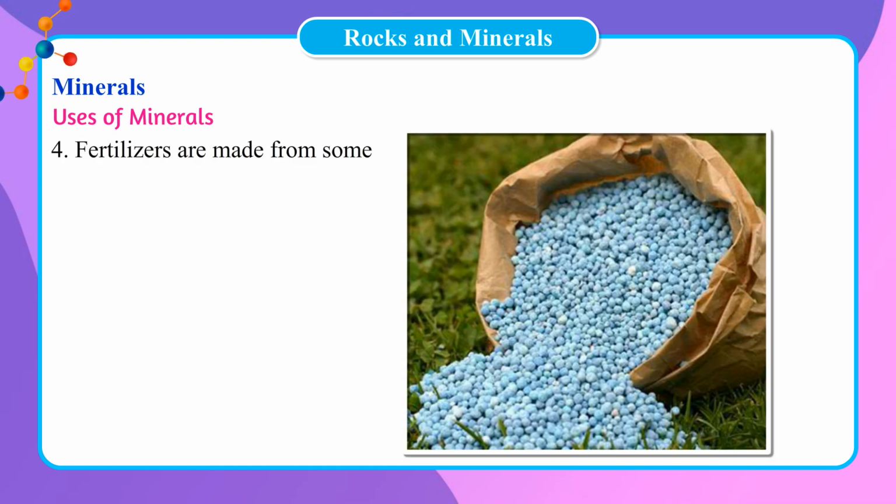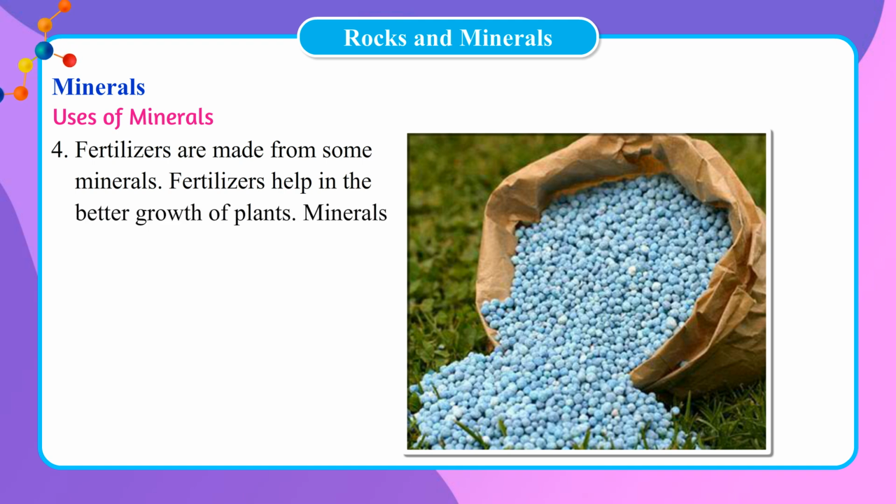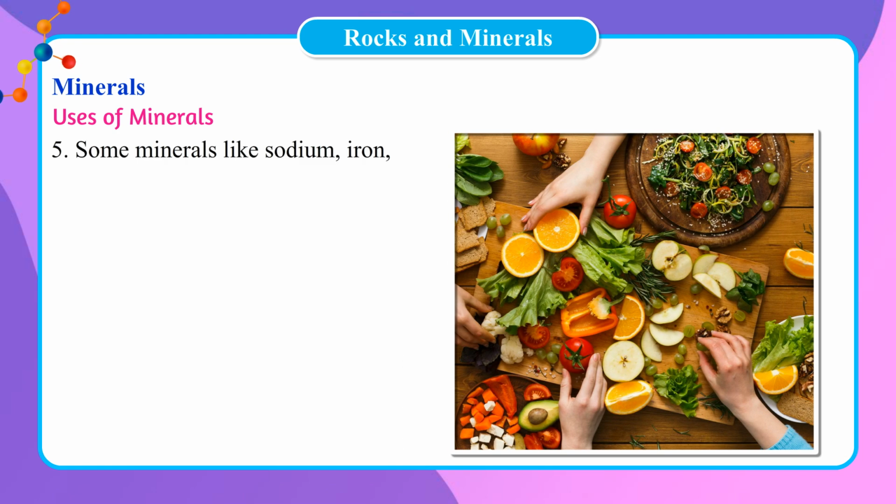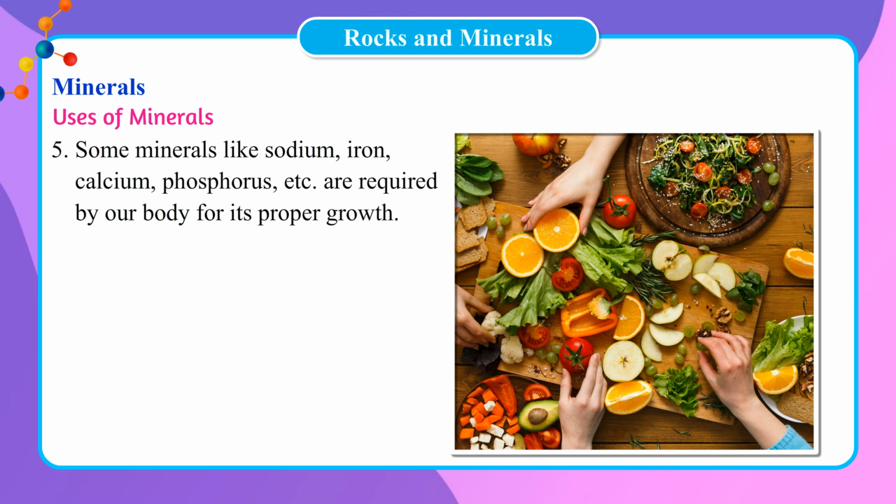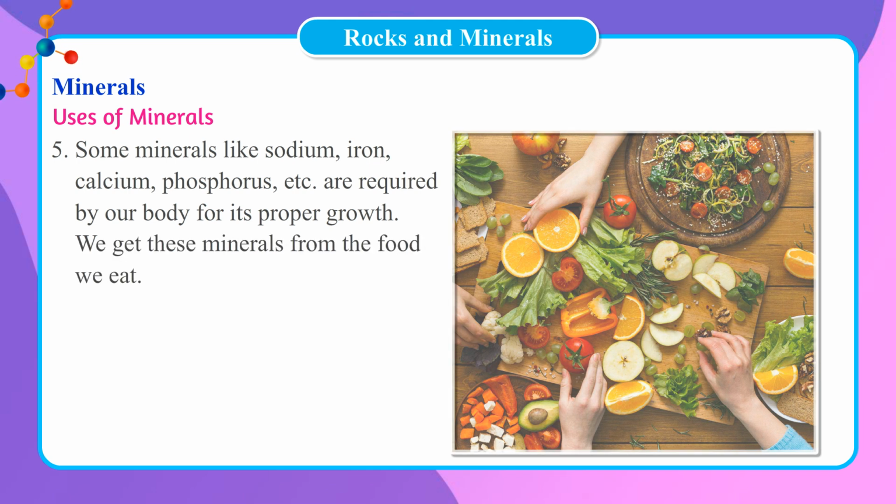4. Fertilizers are made from some minerals. Fertilizers help in the better growth of plants. Minerals like sulfates and nitrates are added as fertilizers. 5. Some minerals like sodium, iron, calcium, phosphorus, etc. are required by our body for its proper growth. We get these minerals from the food we eat.